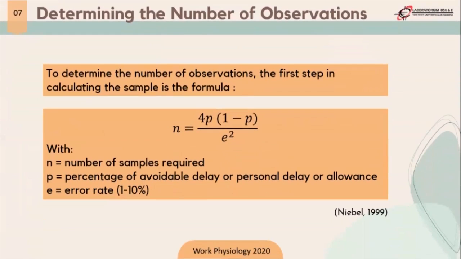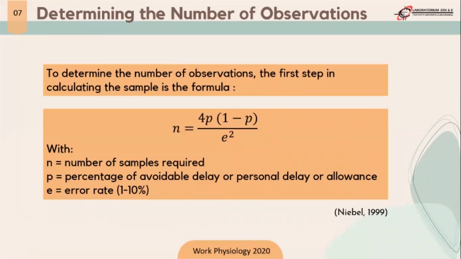Before we go on to collect the data, we must determine the number of observations. The first step is to calculate the sample with the formula n = 4p(1 - p) / a², where n is the number of samples required, p is the percentage of avoidable delay or personal delay or allowance, and a is the error rate.